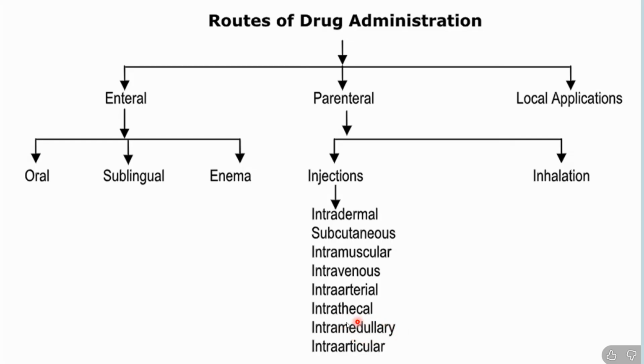In the ear, sometimes they give you an injection in the medulla. That is intramedullary. So these kinds of things are there when you are talking about injection, and then it comes under parenteral drug administration. But when you are talking about enteral drug administration, just wait.